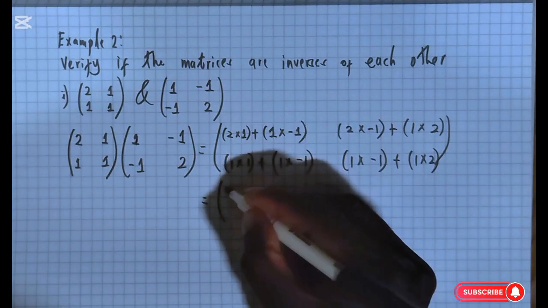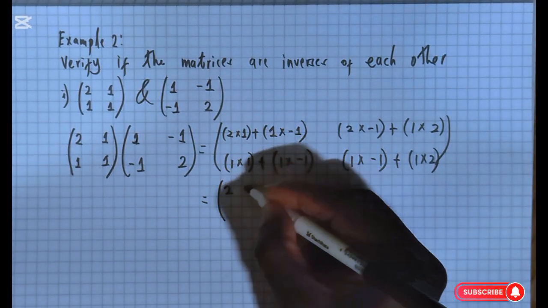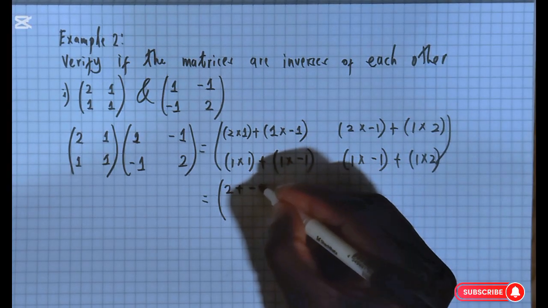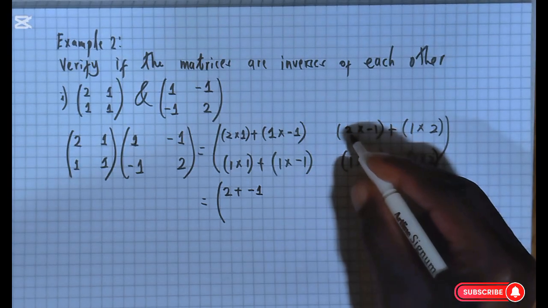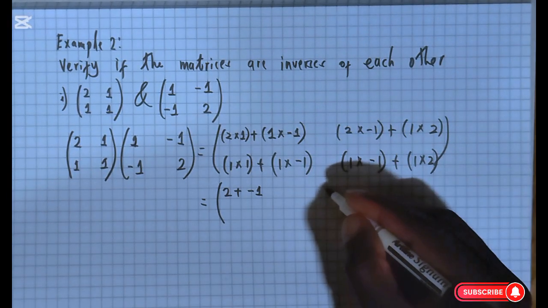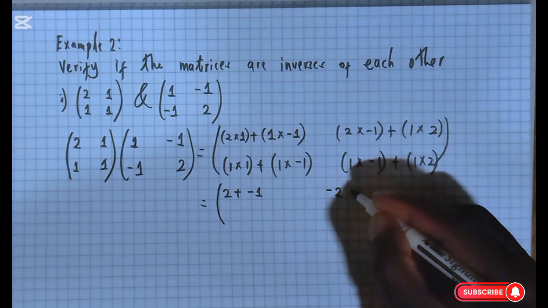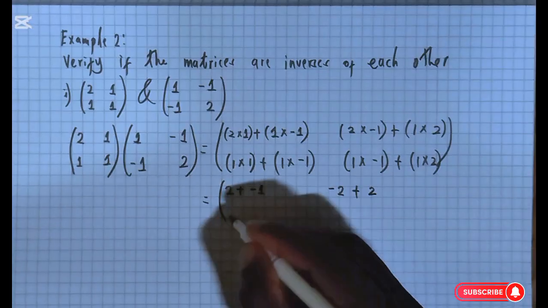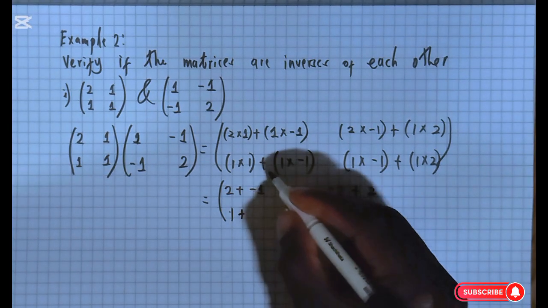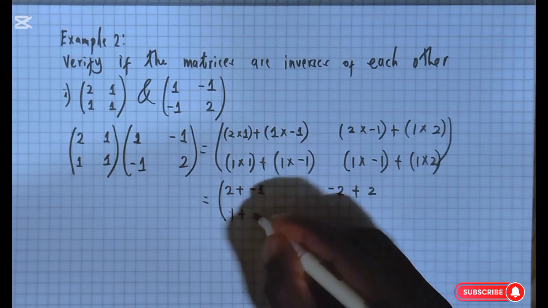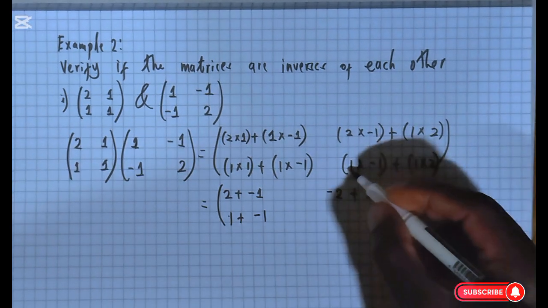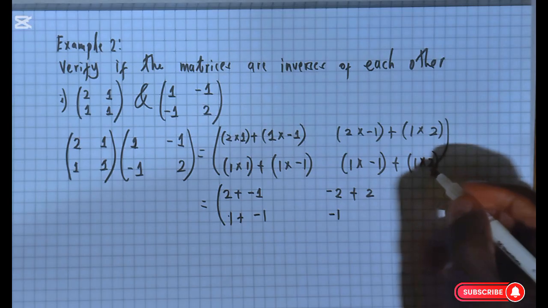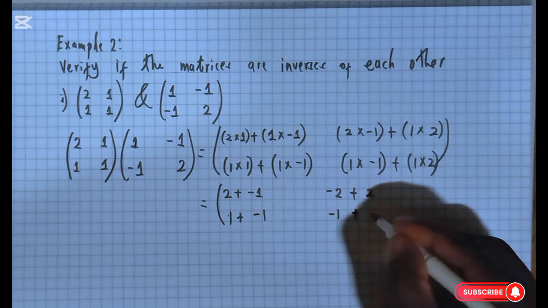2 times 1 is going to give us 2, plus 1 times negative 1 is going to give us negative 1. Then here we have 2 times negative 1, which is going to give us negative 2, plus 1 times 2, which is 2. Then 1 times 1 is going to be 1, plus 1 times negative 1 is going to give us negative 1. And here 1 times negative 1 is negative 1, plus 1 times 2 is going to give us 2.